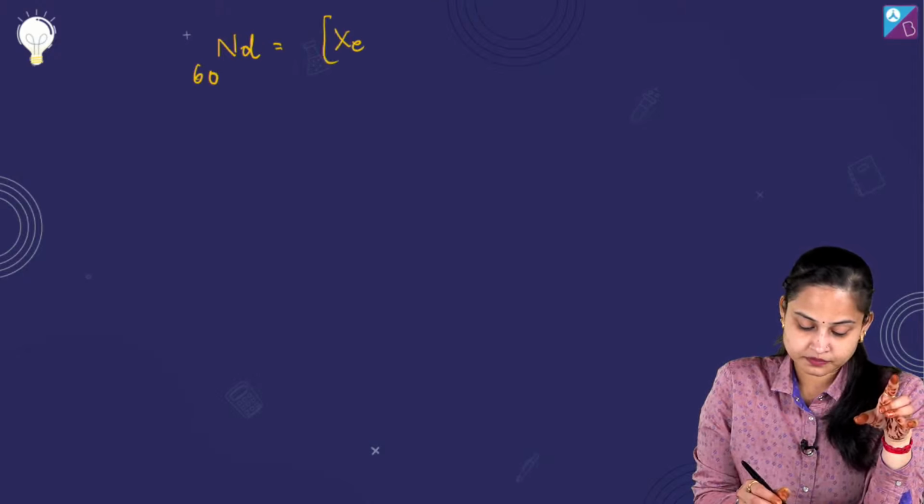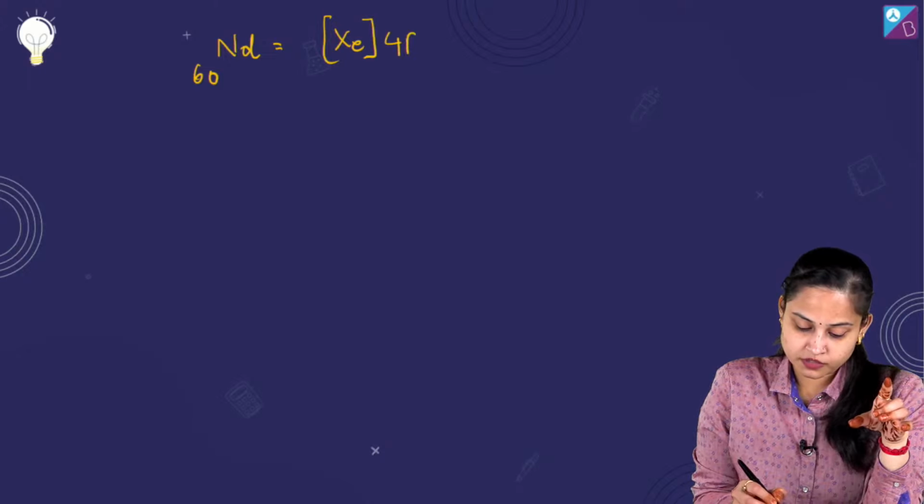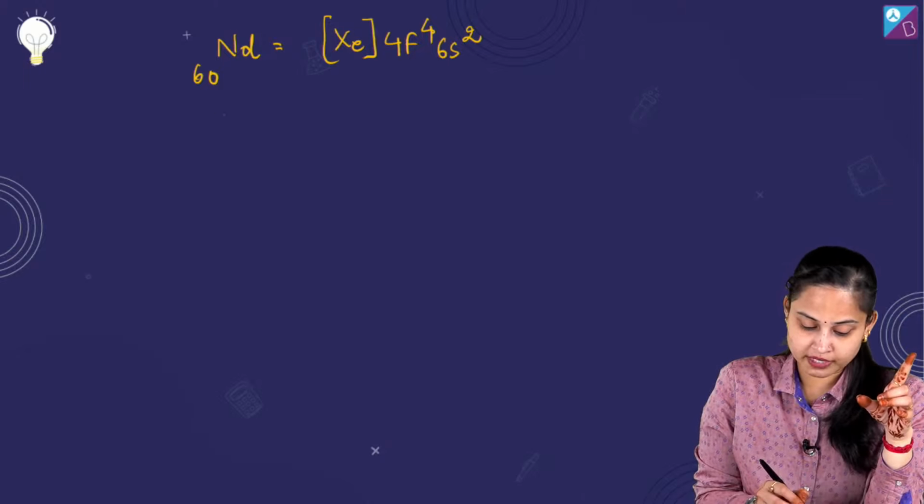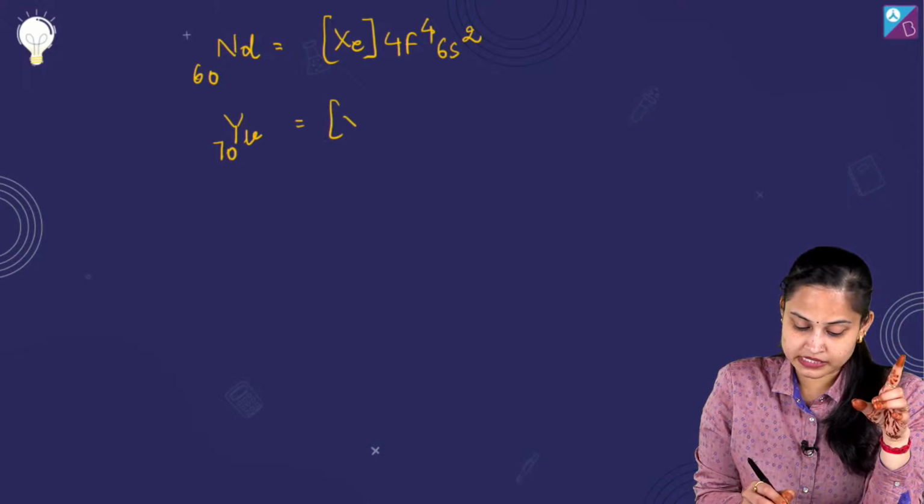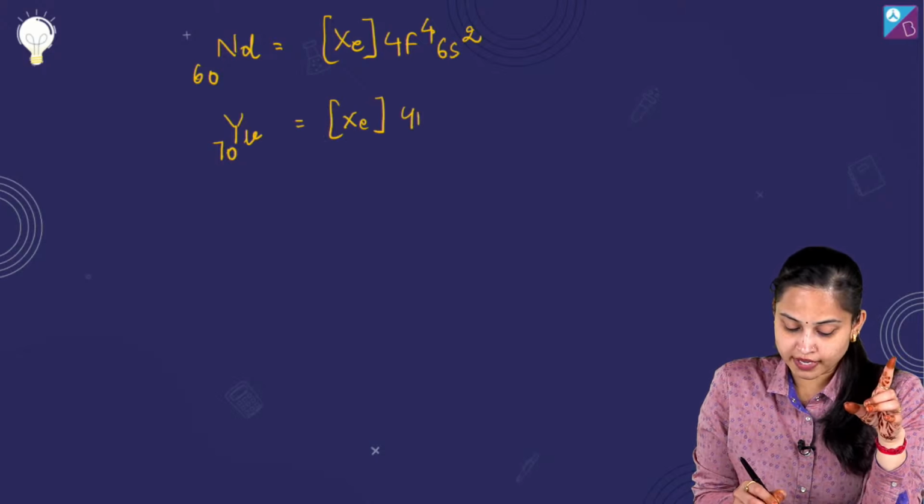See, if I talk about the electronic configuration of Nd, it is basically xenon, which is then 4f4 and 6s2. If I talk about the electronic configuration of Yb, having atomic number 70, it's xenon 4f14 and 6s2.